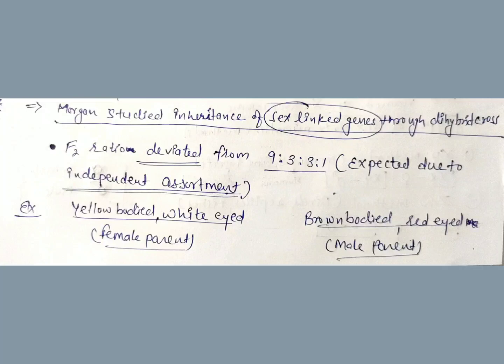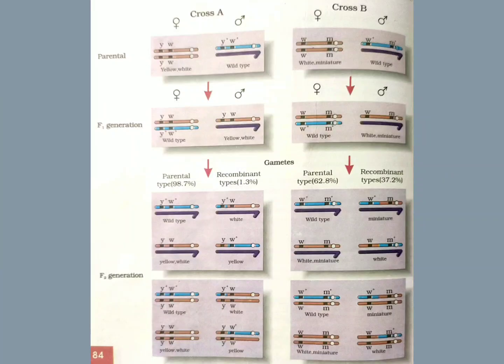Morgan and his group saw that when the two genes they were studying were present on the same chromosome, that was on the X chromosome, the parental gene combinations were much higher than the non-parental types in the F2 generation. It means variations were very few, and most of the progeny resembled their parents. So parental gene combinations were much higher than the non-parental type.